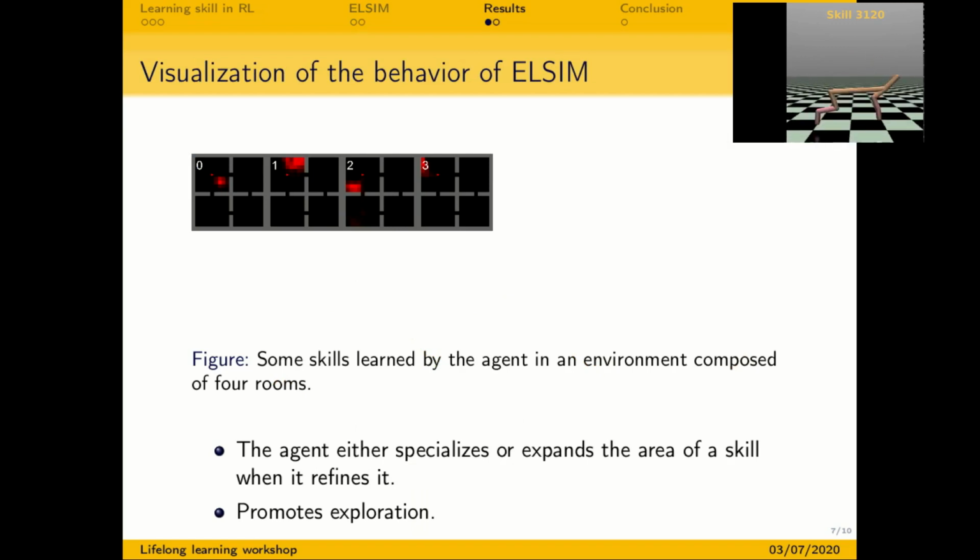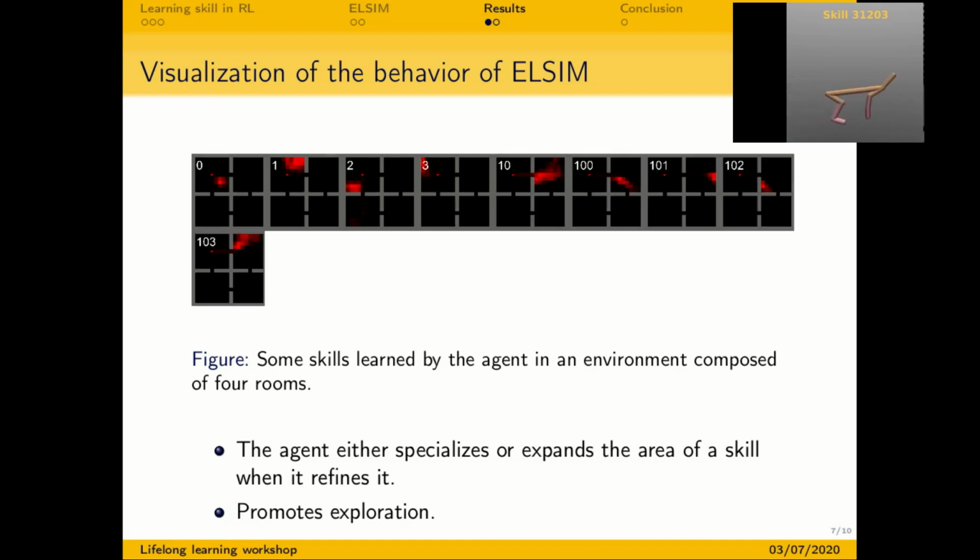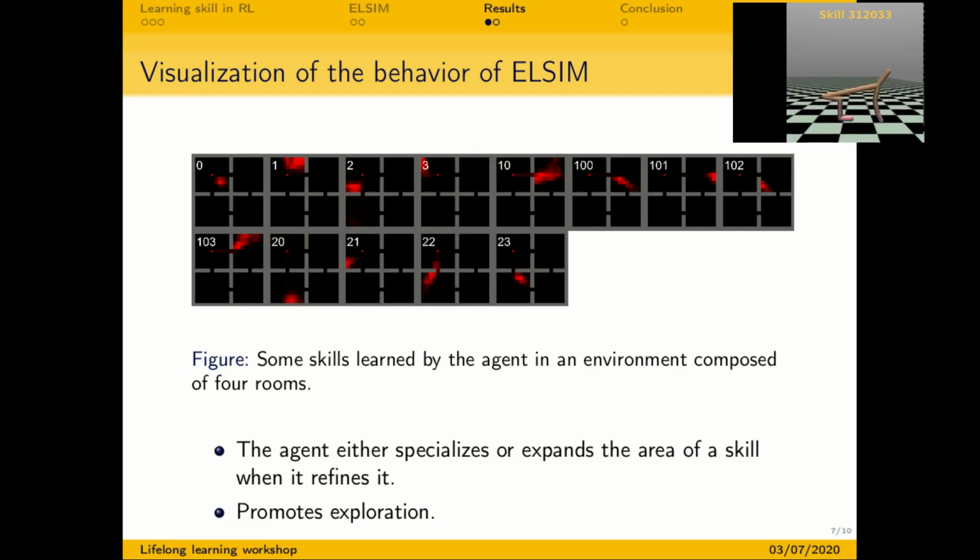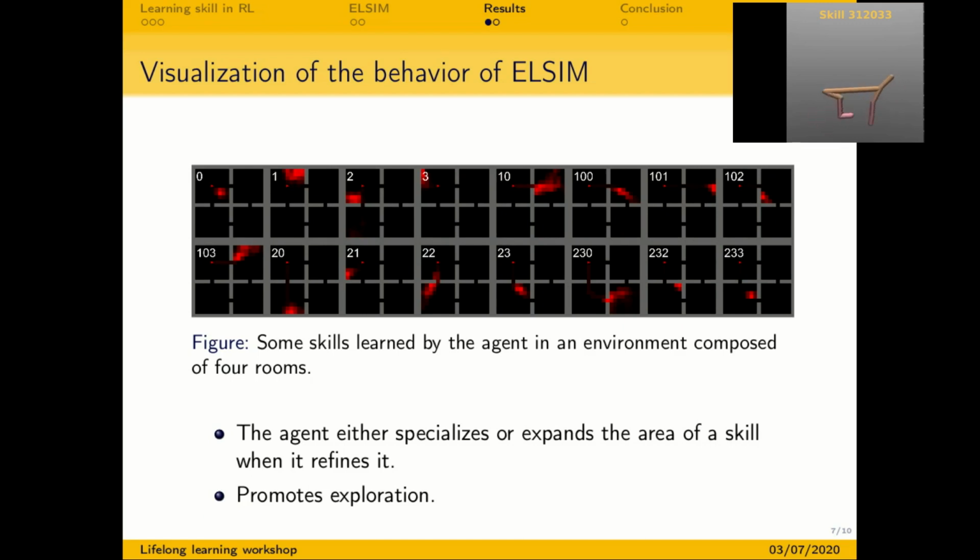Let us visualize the skills learned by the agent. So here each square corresponds to a skill, and in red we can see the area visited by each skill. For the first 4 skills, we can see that the agent targets different areas of the top left room. However, the agent is unable to leave the top left room. When it refines skill 1, it can reach the top right room, and similarly, when it refines skill 2, it can reach the bottom left room. And finally, if it refines again skill 2,3, it can reach the farthest room, which is the bottom right room.